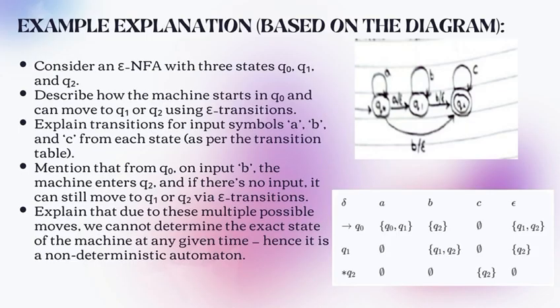Let's understand this with a practical example. Please look at the diagram on the screen. We have three states Q0, Q1 and Q2, and the transitions include the standard inputs like A, B and C. You see the transition marked with epsilon moving from Q0 to Q1 and Q1 to Q2. This means if the machine is in Q0, it can simultaneously move to Q1 or Q2 without reading any input. Because of these multiple possible moves, the machine is non-deterministic.